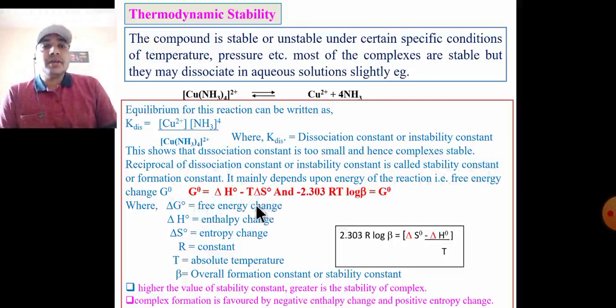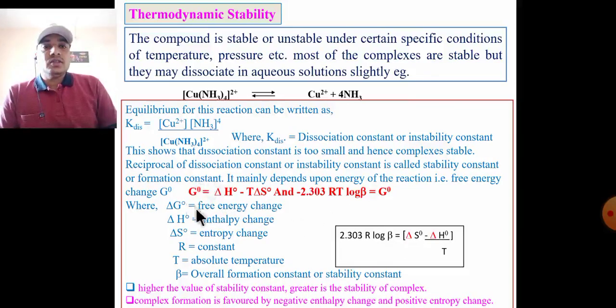It mainly depends upon the energy of the reaction, that is the free energy change equation: delta G0 equals delta H0 minus T delta S0, and minus 2.303 RT log B equals delta G0.